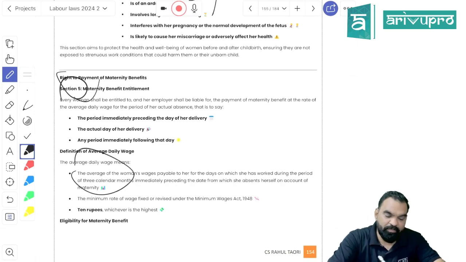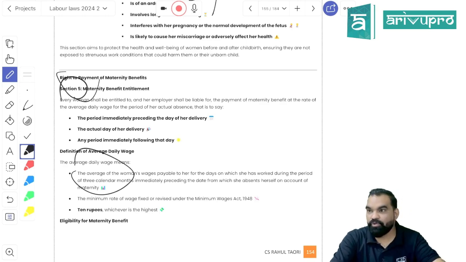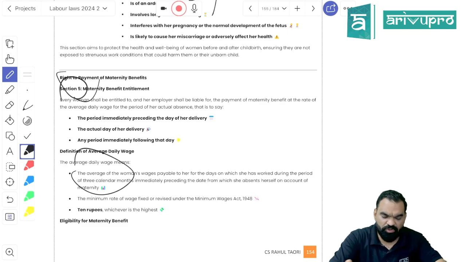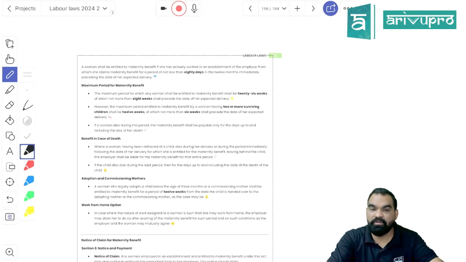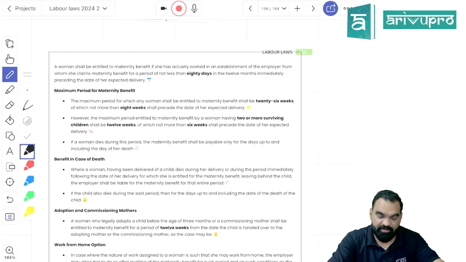your salary, whatever paid leaves will be given to you, will be totally dependent on the last 3 months' average salary. Okay, so you are entitled to maternity benefit paid leaves, and they will be paid based on the last 3 months' average salary, so that if due to any reason your salary has been reduced over the last 3 months, it will not affect your overall maternity benefit. So in order to determine the maternity benefit, the average salary of 3 months will be considered.